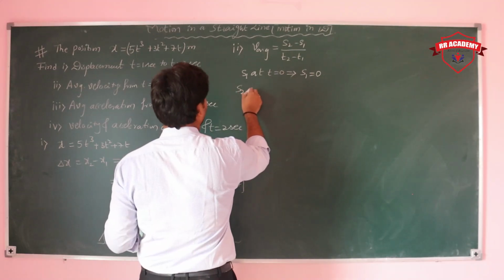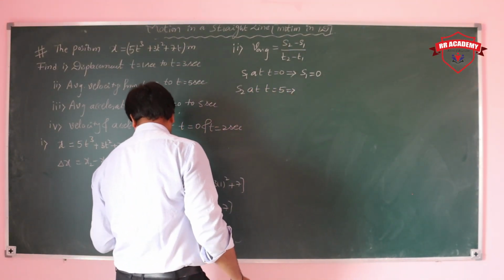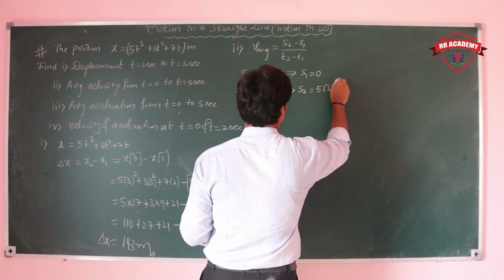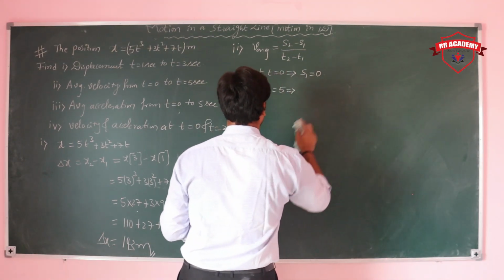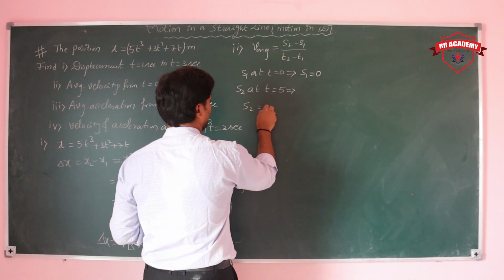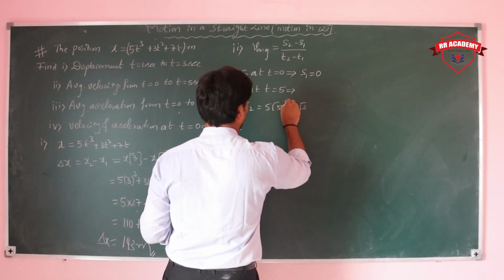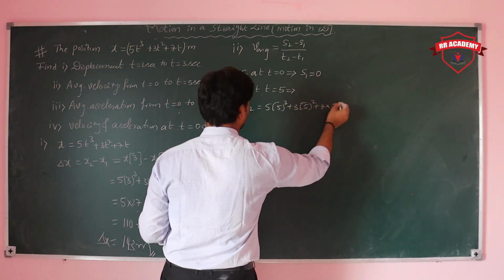Next, S2, at t is equal to 5 seconds. Then S2 is equal to 5 into 5 cube plus 3 into 5 square plus 7 into 5.